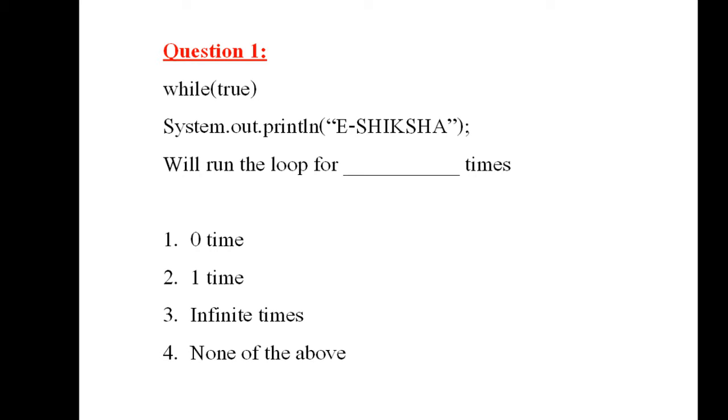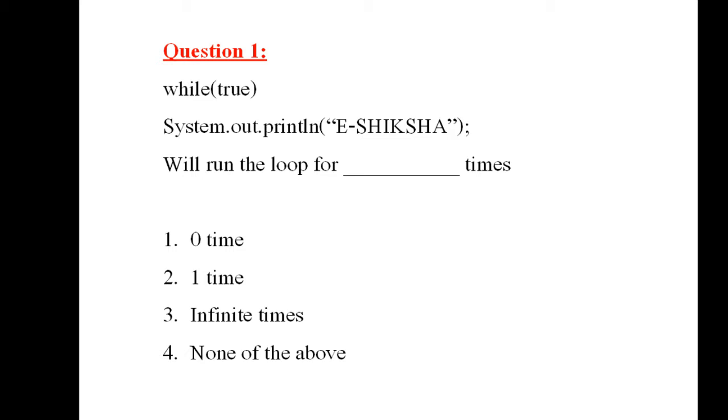So here comes the first question. while (true) System.out.println("eShiksha"); The question is, will run the loop for dash times. Now, if you have this kind of structure, while true, and there are no braces, it means only the first statement is the loop body.